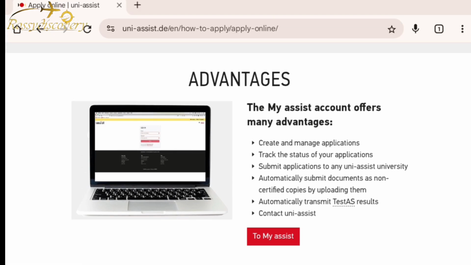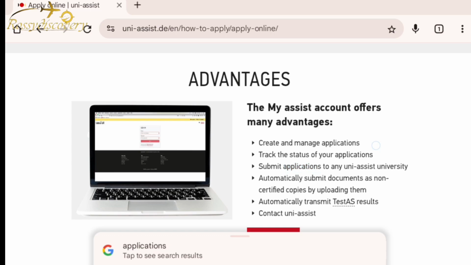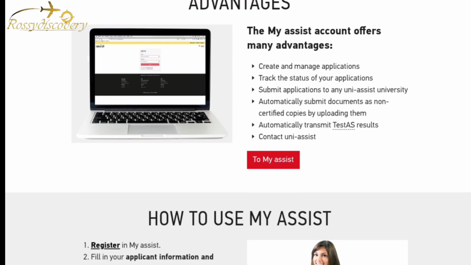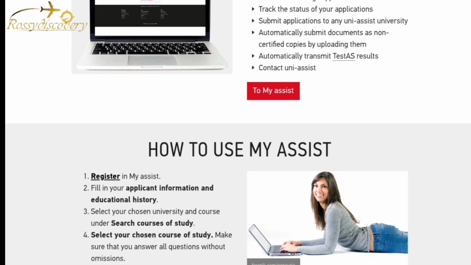Advantages: the MyGermanUniversity account offers many advantages. You create and manage your application. Track the status of your application. Submit applications to any Uni-Assist university. It automatically submits documents as certified copies by uploading them. It automatically transmits your TestAS results. Contact Uni-Assist. So there's a lot you can do with MyGermanUniversity.